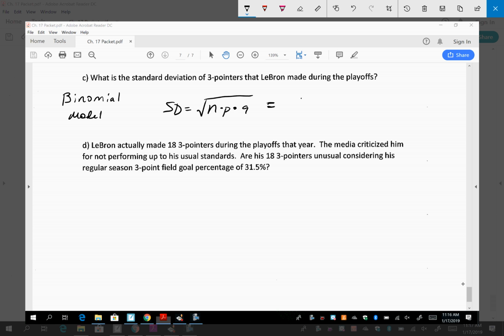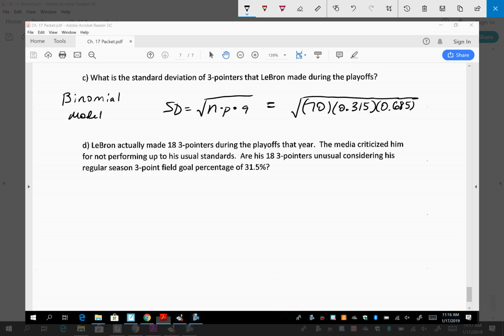Okay. We already know n and p. We just use them. 70 shots. Probability of success, 0.315. What's q? 22.05 is the number we expect him to make in the playoffs. What's his probability of failure in the playoffs? 0.685. It's always 1 minus the probability of success.